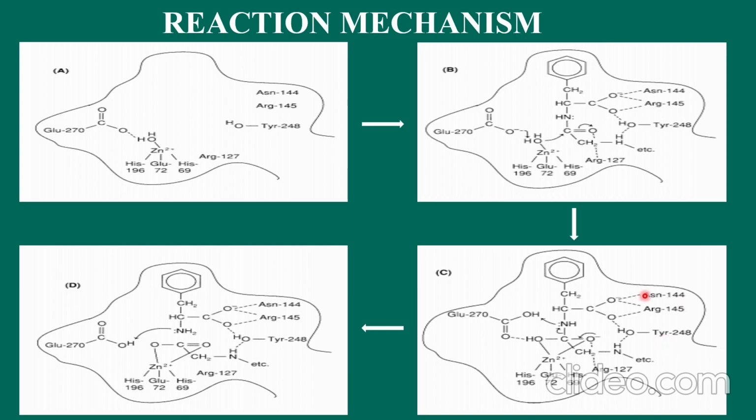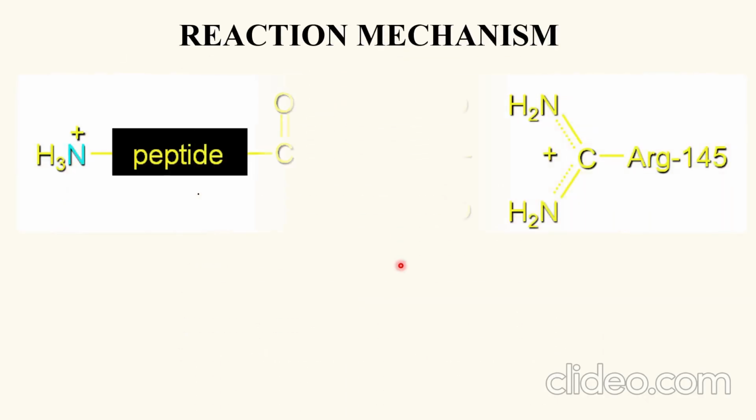Finally, an asparagine and three arginine residues are distributed in the peptide binding domain. ASN 144 and ARG 145 can interact via hydrogen bonding with the terminal carboxyl group. Arginine 127 can hydrogen bond to the carbonyl oxygen of the substrate. So here the ZnOH, the OH minus, is acting as the nucleophile for this reaction. Now I am summing up the whole reaction mechanism.